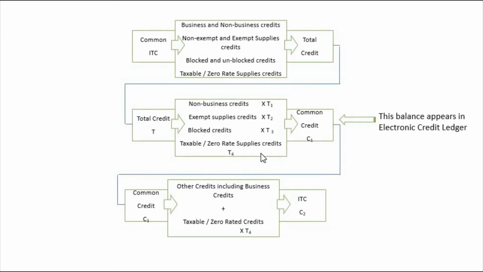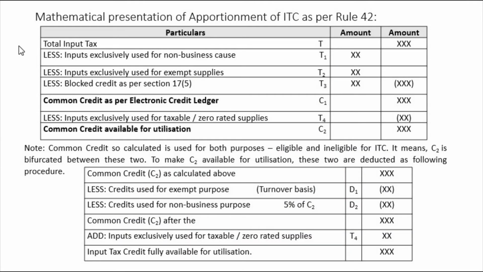Right, let us understand this chart with the mathematical example. This table will help you understand it all very clearly. We are considering total input tax credit, that is T, total, and we are deducting these three. We are blocking these three, right? T1, T2, T3. All these amounts will be deducted from the total amount. We are getting this C1, right?